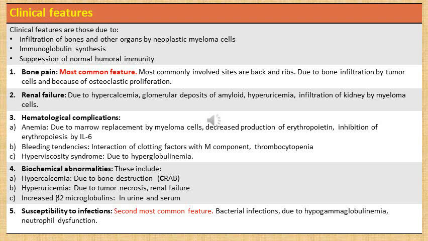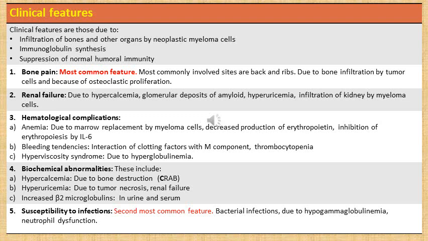Then we can observe certain biochemical abnormalities like hypercalcemia. This is due to bone destruction. The C of hypercalcemia constitutes the C of CRAB. Then there can be hyperuricemia due to necrosis of a large number of tumor cells and also due to renal failure. And then there can be increased beta-2 microglobulin, which can be observed in urine and serum. So all these biochemical abnormalities can be found in multiple myeloma.